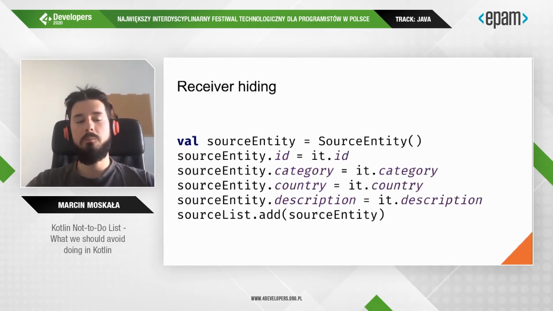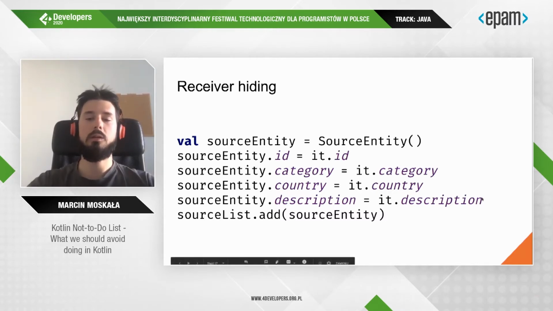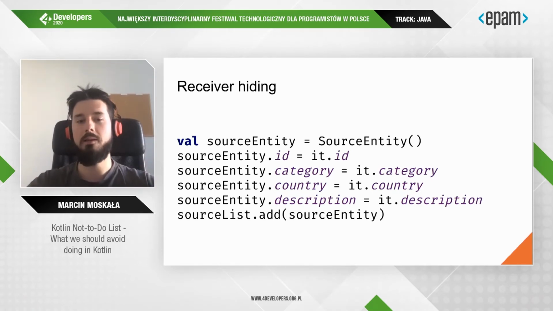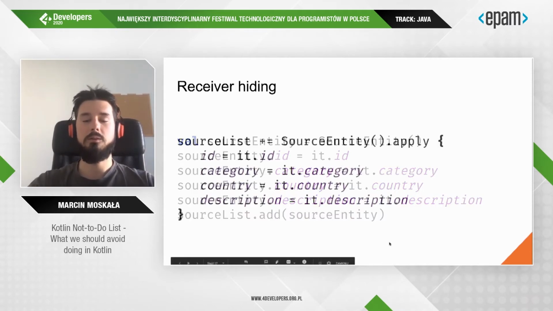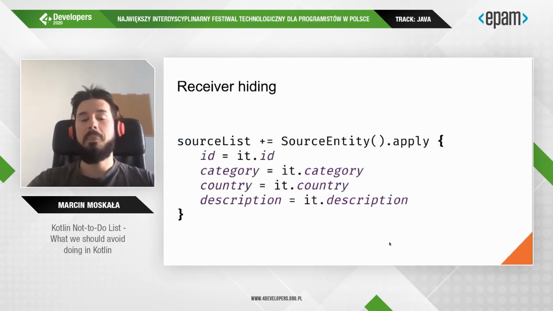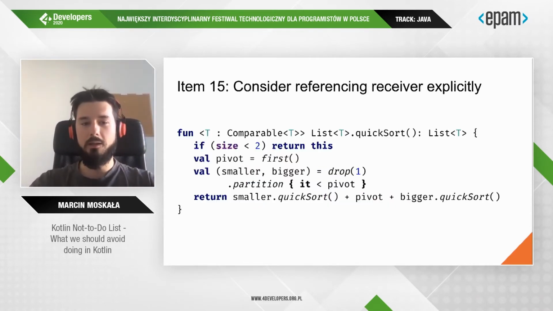Okay, another place where people hide things is when we use implicit receivers. So this is actually a nice way it can be used. This is a perfect situation where we should use apply instead of repeating this variable many times. So this is an advantage, but overusing these scope functions might be very dangerous. And also hiding this receiver, which can be used both implicitly and explicitly.